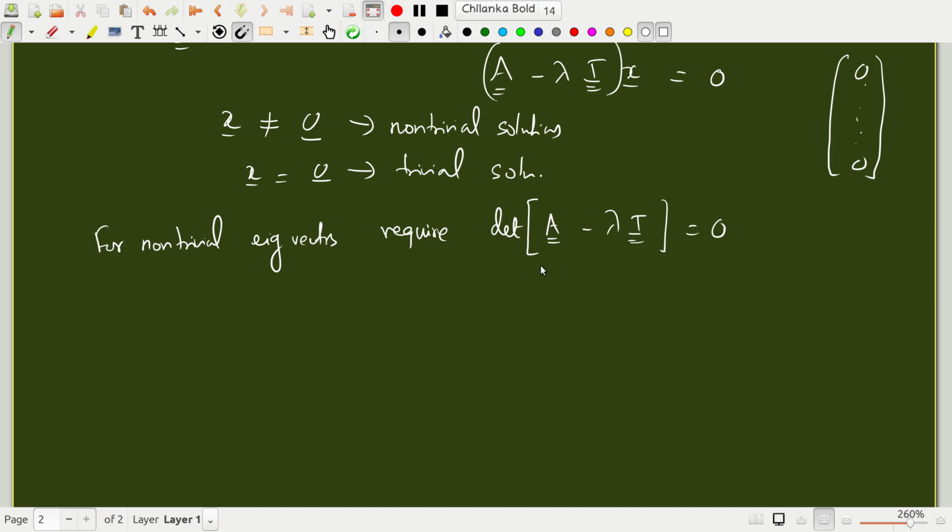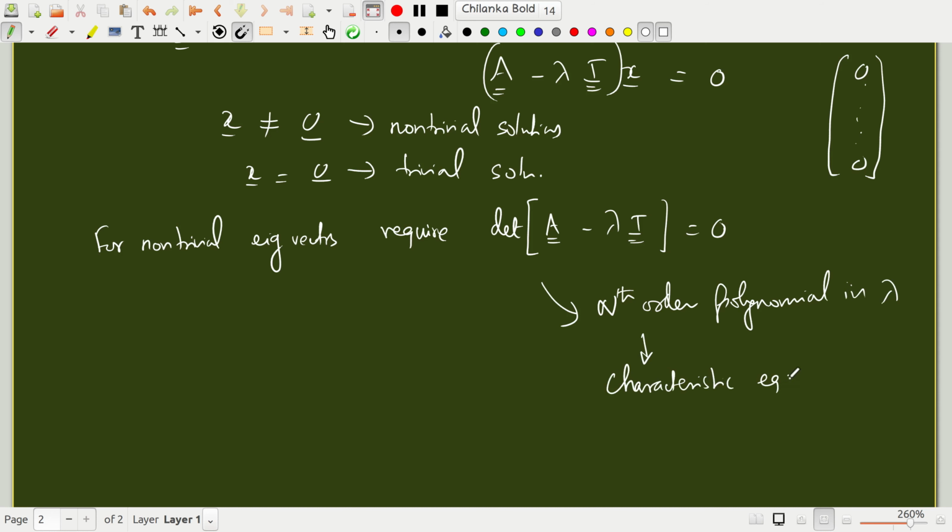Now if you set the determinant of A minus lambda I equal to 0, you will get an nth order polynomial in lambda, which is called the characteristic equation. And upon solution, in principle you should get n eigenvalues, but of course sometimes eigenvalues may be repeated. And once you find the eigenvalues, you can go and find the eigenvectors.